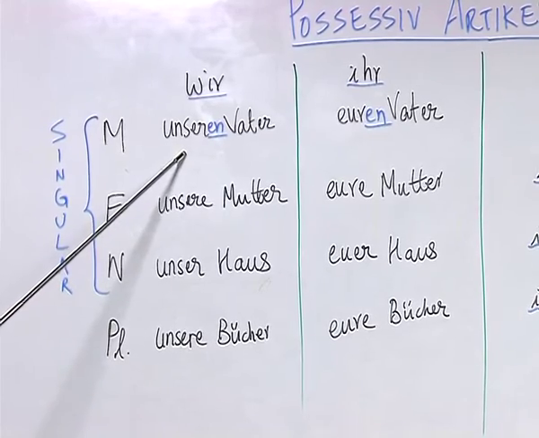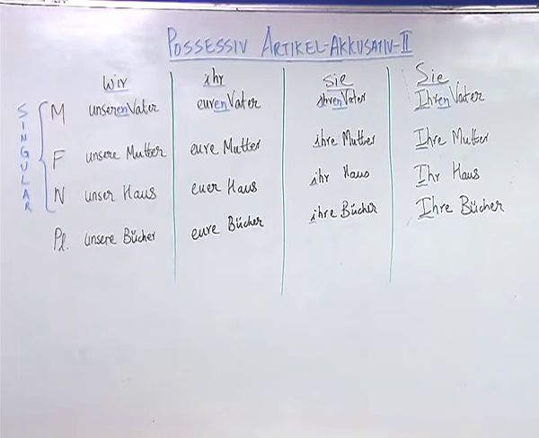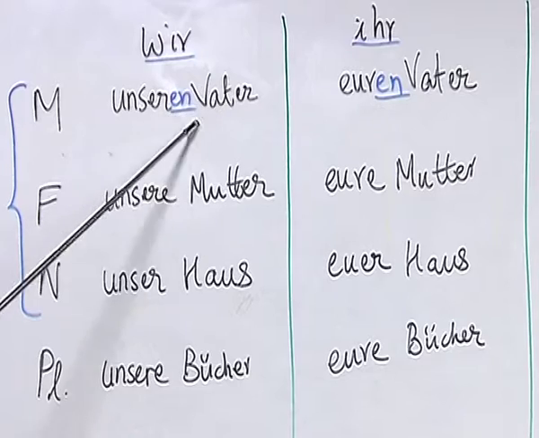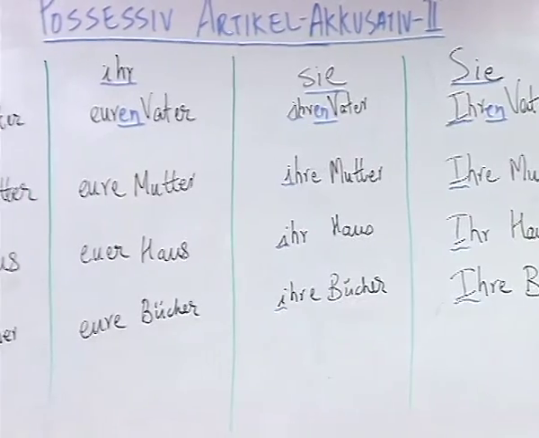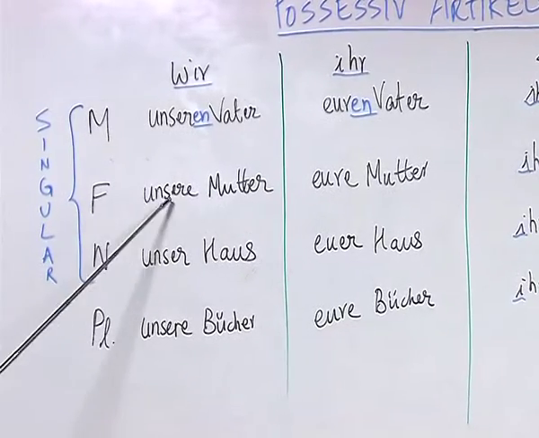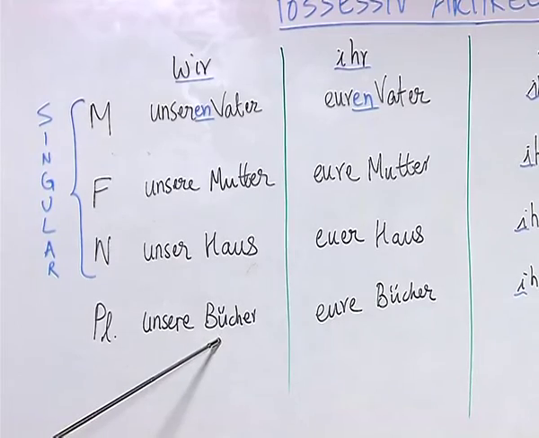So, like in the singular case, for the plural pronouns also, change is happening at the end, where we have the ending en in all the cases here. So, we have wir, unseren Vater, ihr, euren Vater, sie, ihren Vater, and Sie, Ihren Vater. And if you see, there is no change occurring for the possessive article for feminine, neutral as well as plural,